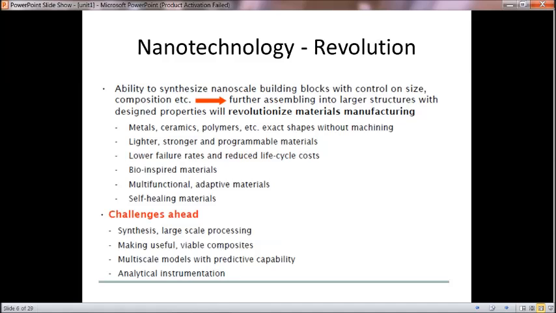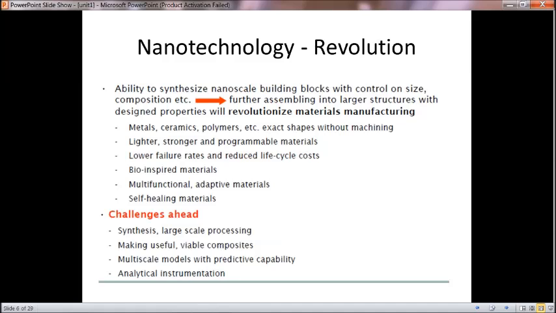It can be used as metal, ceramic or polymer, etc., with exact shapes without machining. These materials are lighter, stronger and programmable. They have a lower failure rate and reduced life cycle cost. These are bio-inspired materials. These are multifunctional and adaptive materials, and they have self-healing properties also.